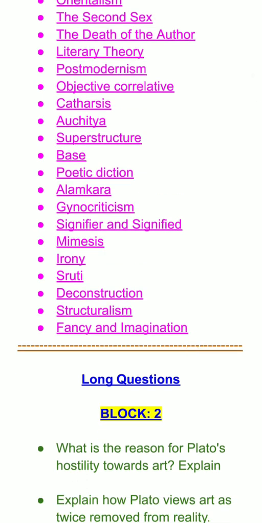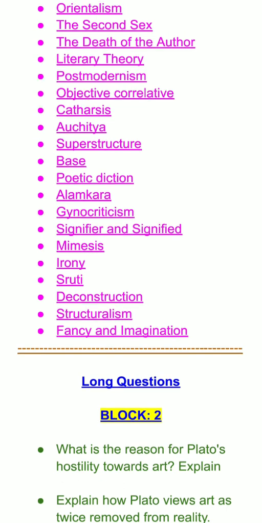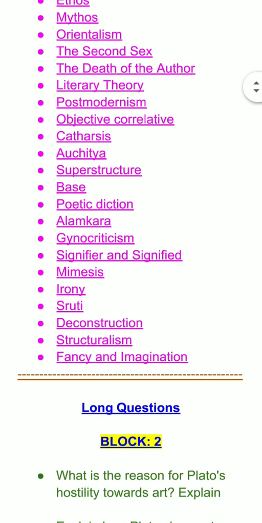Then there are poetic diction, alamkara, gynocriticism, the concept of signifier and signified, mimesis, irony, shruti, deconstruction, structuralism, and fancy and imagination. All these short notes have been taken from different blocks.